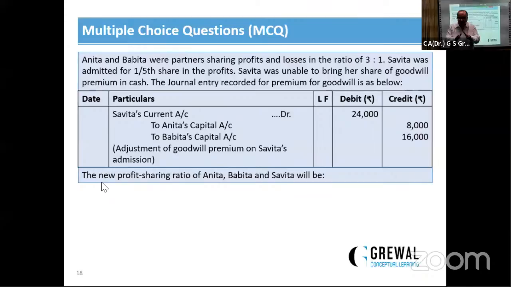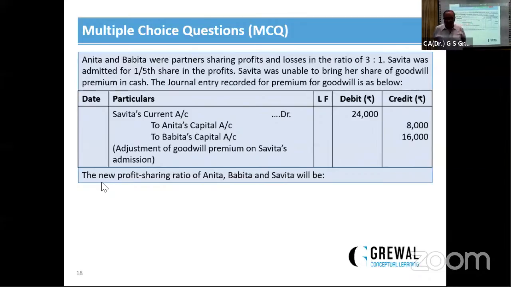Anita and Babita were partners sharing profit and losses in the ratio of 3:1. Savita was admitted for 1/5 share in the profits. Savita was unable to bring her share of goodwill premium in cash. The journal entry for recording the premium of goodwill is given.